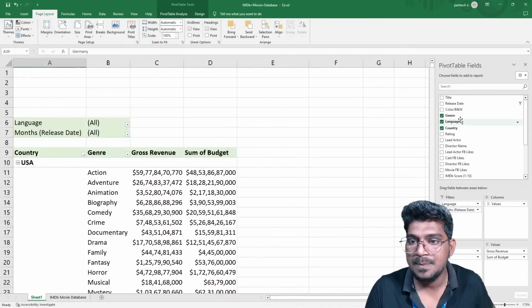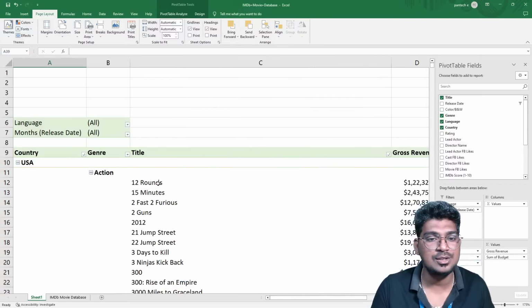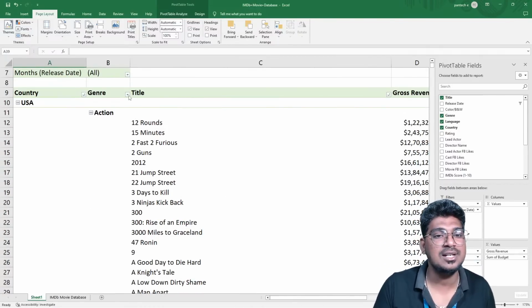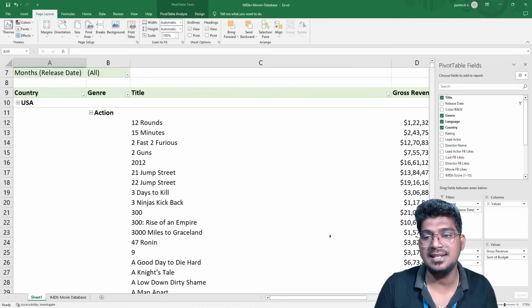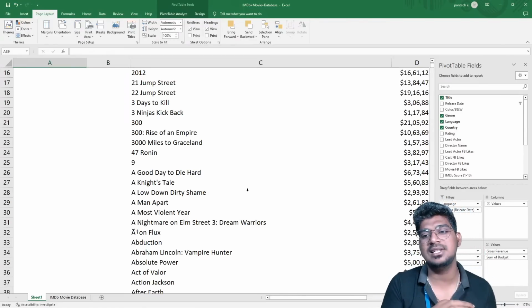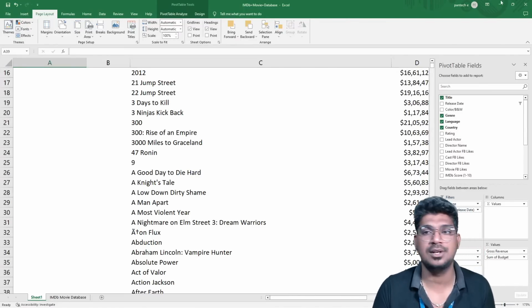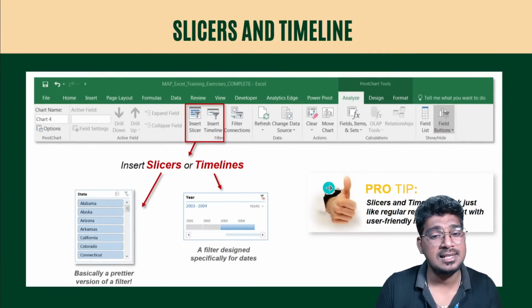So for this I'm going to select the title and genre, and you can see this particular title as well. This is a way of creating this particular slicer. Before that, I need to do one thing for the data option. For this data option, we can create this timeline, and all these other things will be needed.